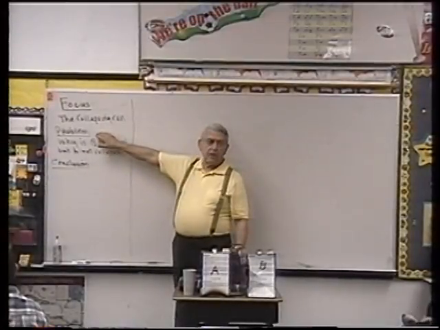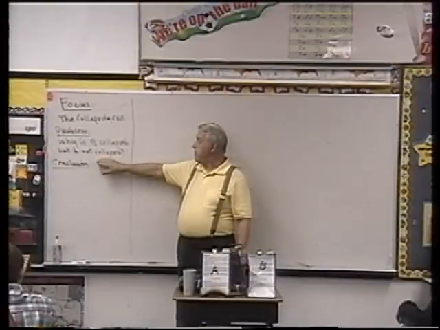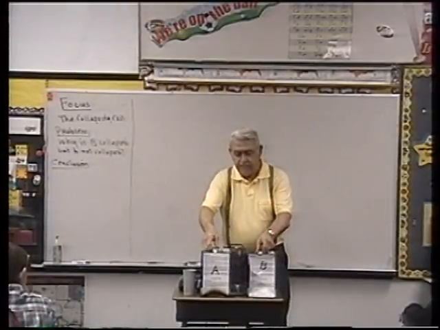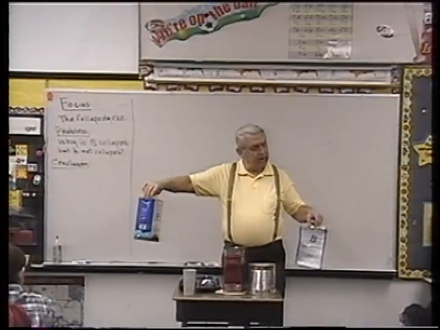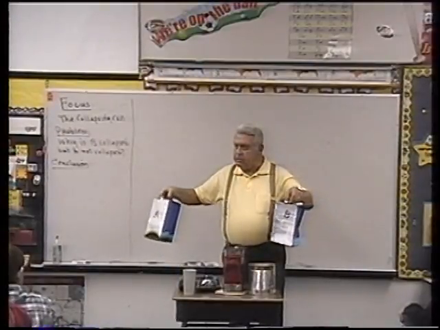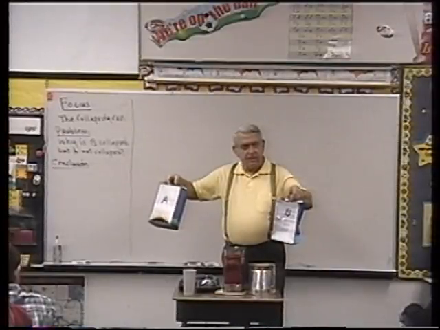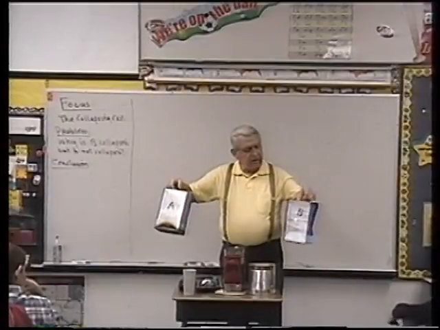The focus today is called the collapsing can. And the problem is, why is B collapsed but A not collapsed? I have these 2 cans, A and B. And A is what you might call a normal can, but B is collapsed. Okay, there's a reason for that, which is related to the manipulated variable. So your task is to find out what the manipulated variable is and how that's related to this can collapse.